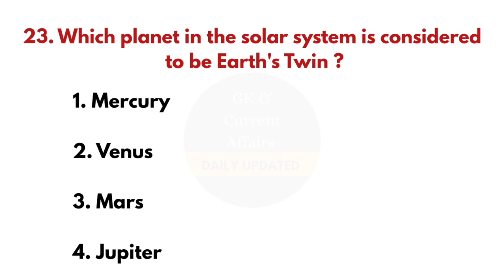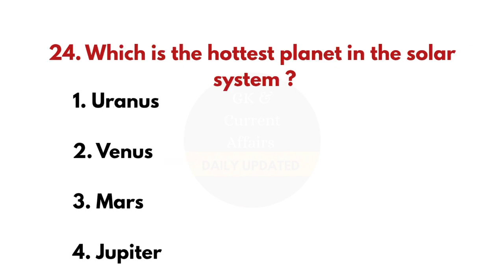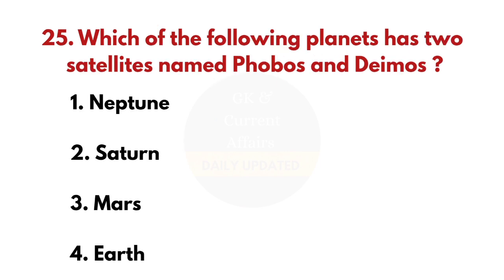23rd question, which planet in the solar system is considered to be Earth's twin? And the answer is Venus. 24th question, which is the hottest planet in the solar system? And the correct answer is Venus. 25th question. Which of the following planets has two satellites named Phobos and Deimos? And the correct answer is Mars.